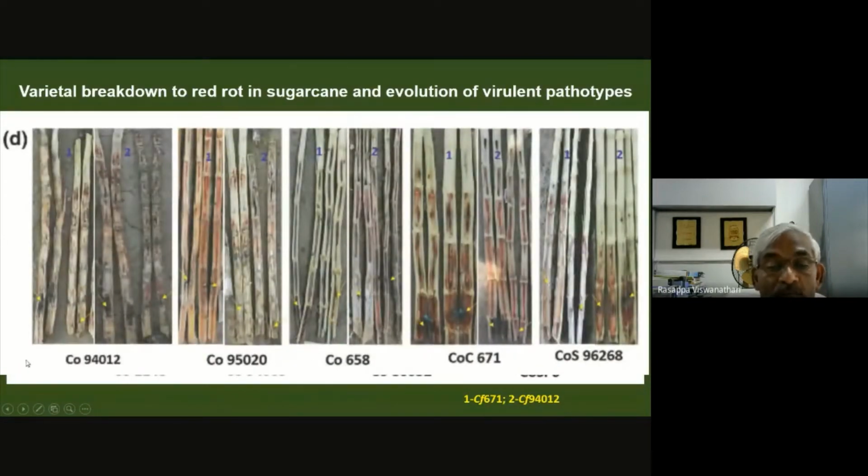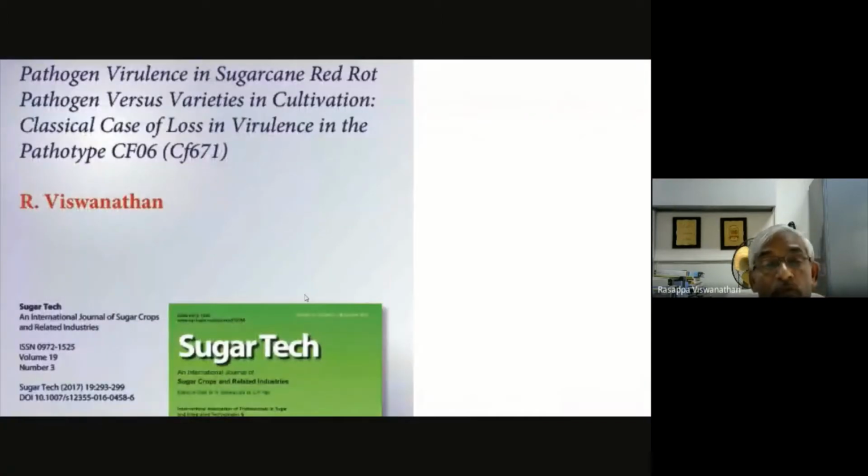If you come to the susceptible varieties, even in the susceptible varieties, this new pathotype has caused more severity. You can see this in all these susceptible varieties, except this particular subtropical variety COS 96268, where I found the old pathotype CF671 still more pathogenic. So that shows a differential pathogenicity pattern, and overall we see an increased virulence over the existing pathotype.